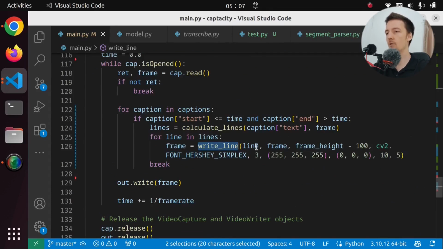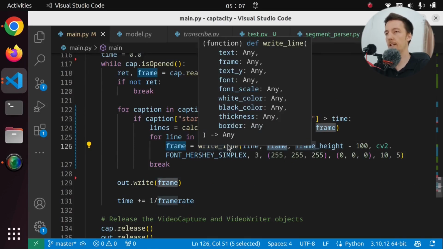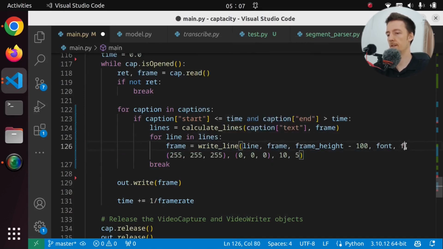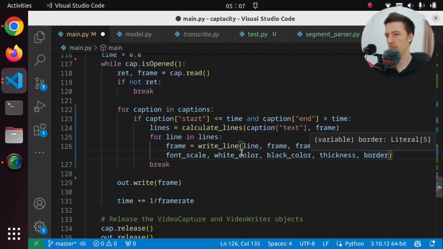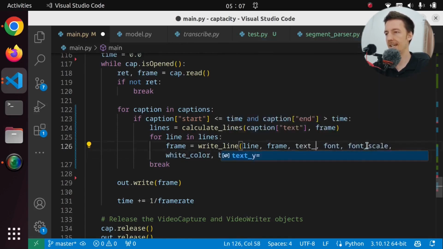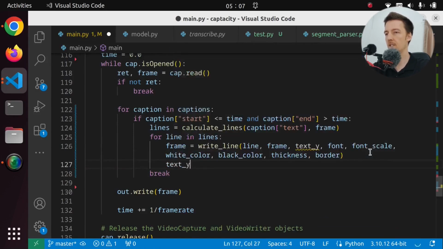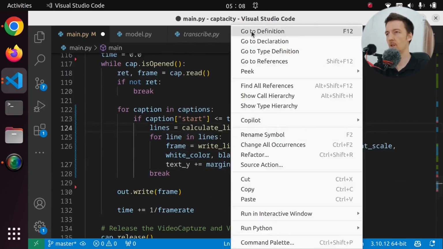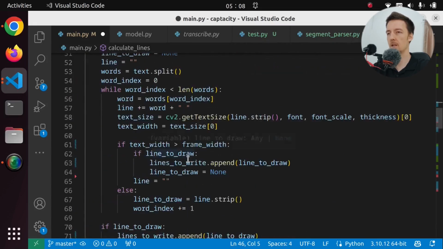And we can write the line to the frame. And now we have to calculate the text Y. And this is going to be the font. And this is the font scale. And this is going to be, well, I think Copilot now knows what I want. White color, black color, thickness, border. But this needs to be now the text Y. And we have to say text Y plus equals margin and the height of the text. So we have to return that from here somehow.